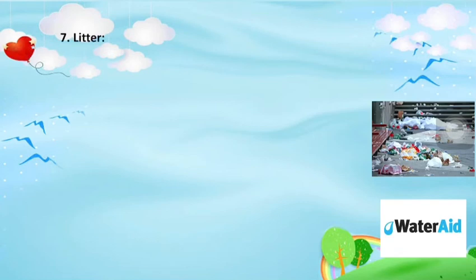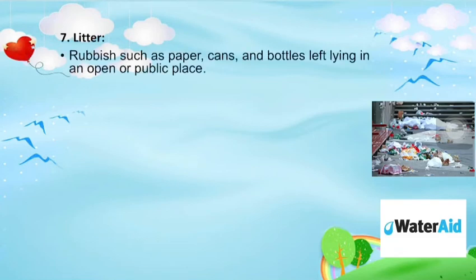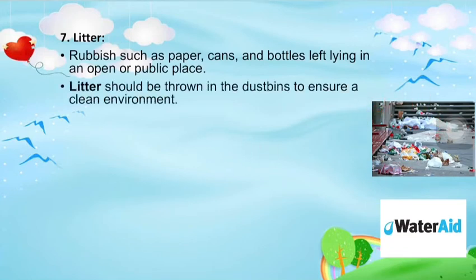The next word is litter. What is the meaning of litter? Rubbish, such as paper, cans and bottles, left lying in the open or a public place. You can see litter lying in this picture. Now, the sentence. Litter should be thrown in the dustbins to ensure a clean environment.